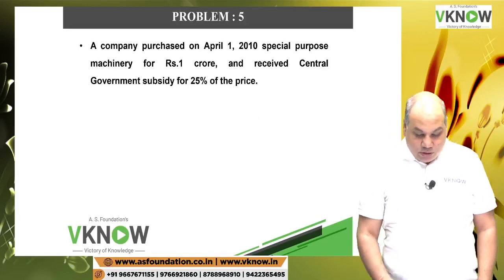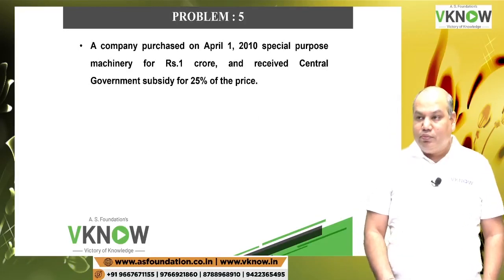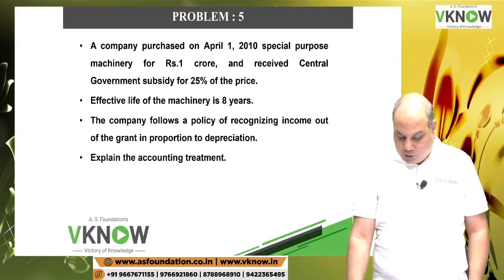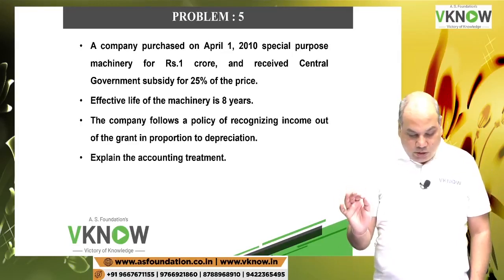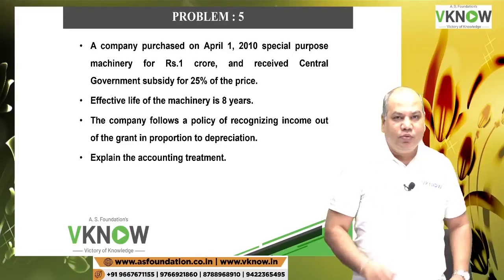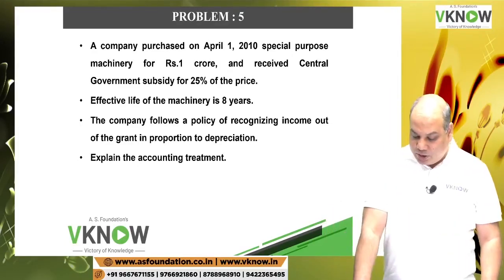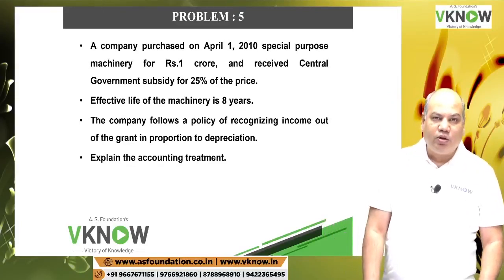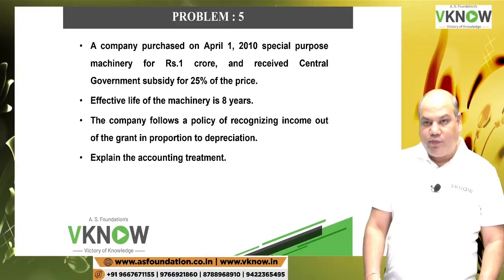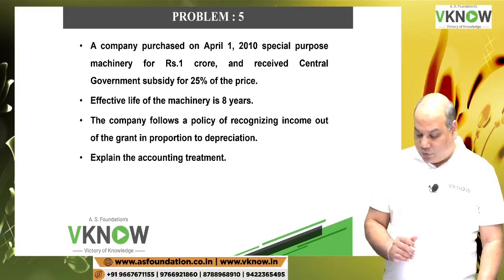Now question number 5. Good news. The answer is there, I think. Just check. Only understand. Later on you do it as homework if you want. Only understand in the class. A company purchased on 1st April 2010 special purpose machinery for rupees 1 crore and received central government subsidy for 25% of the price. Wonderful.